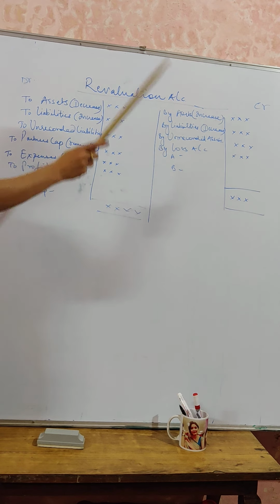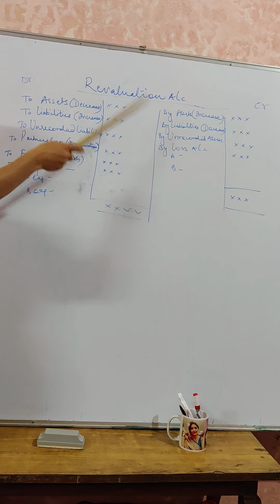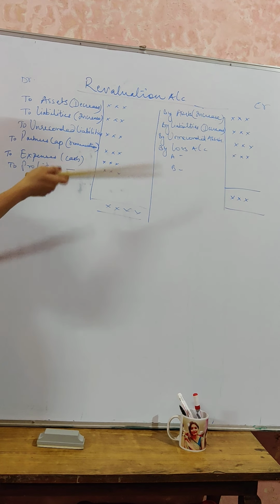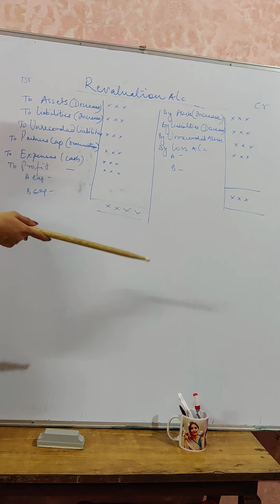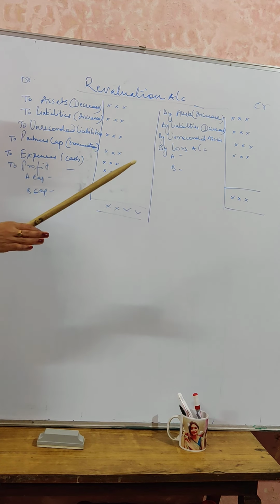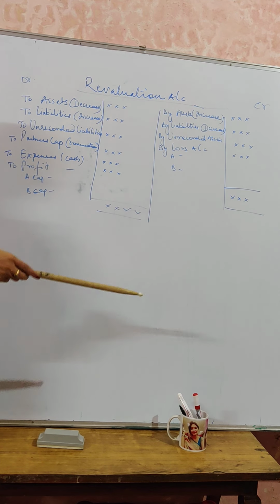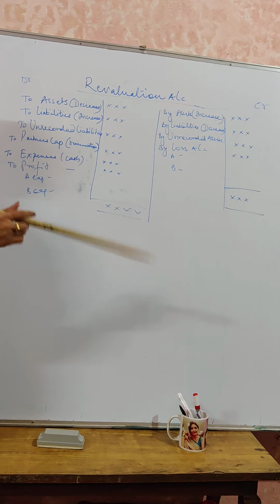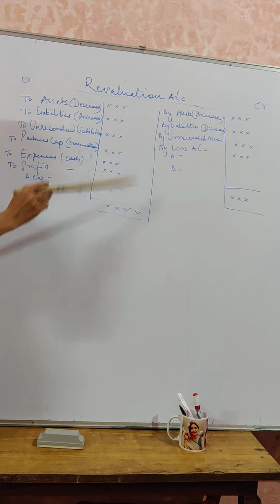When it comes to the credit side, we are going to record any increase in asset as credited. Individually we are going to record, say for example, land and building increases. Any decrease in liability will be recorded. Likewise, creditors who are not likely to be charged, or discount received from creditors, will be towards the credit side. Any unrecorded asset that has not been recorded will be recorded towards the credit side because it results in the